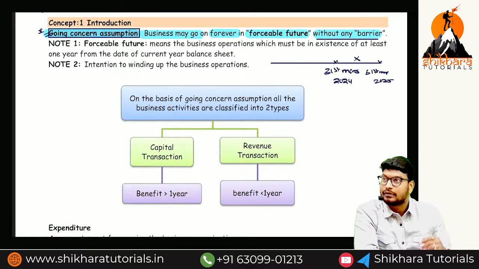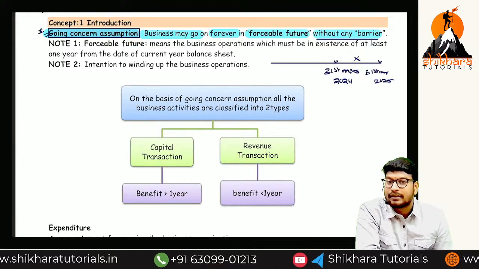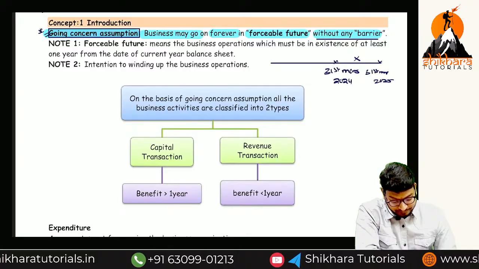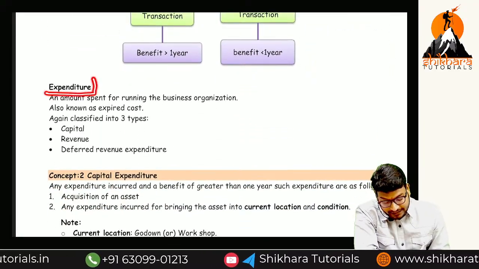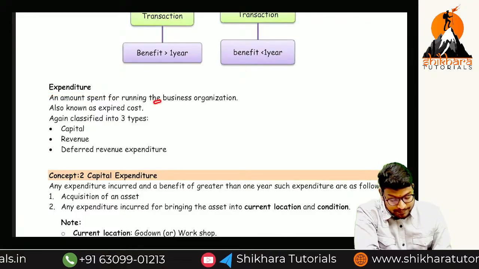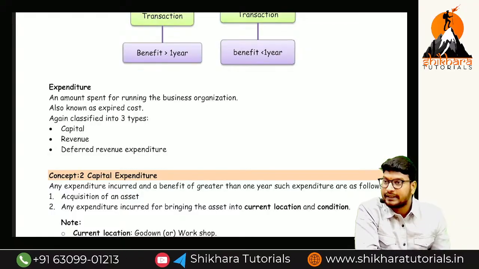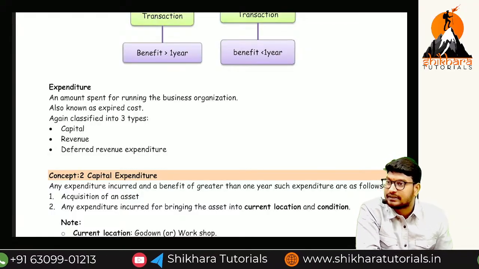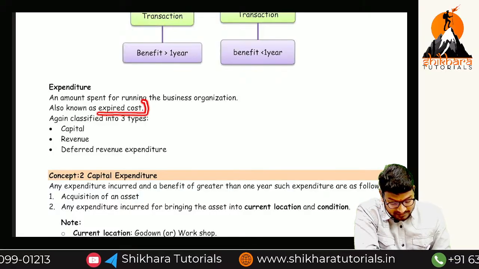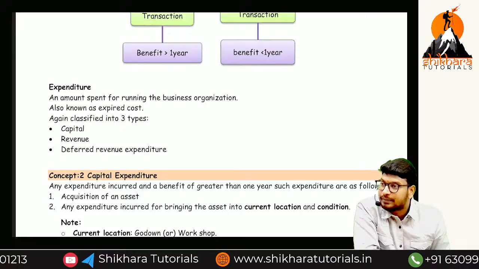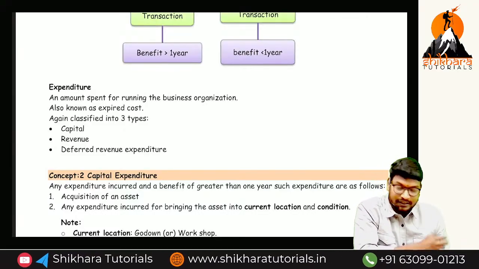So till now we have seen what, ma? The chapter. So what is the chapter base? Which assumption is the chapter base, ma? Going concern concept. So next, see, ma, expenditure. What is the meaning of expenditure, sir? An amount spent for running the business organization is an expenditure. If you spend any amount for the purpose of business, it is called expenditure. Also known as expired cost. Also known as what, ma? Expenditure. Another name is expired cost, because already the work has happened.